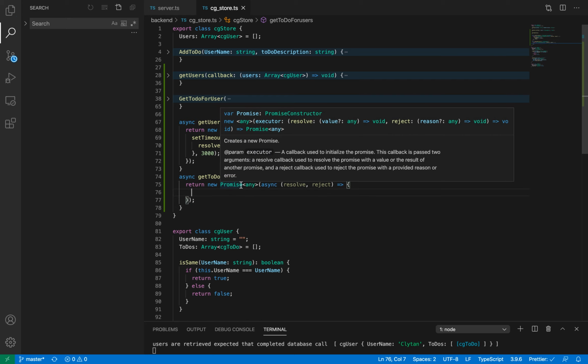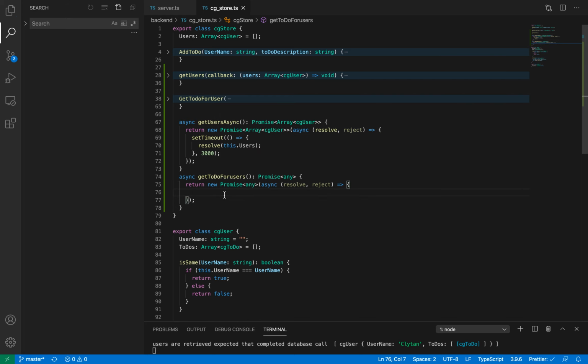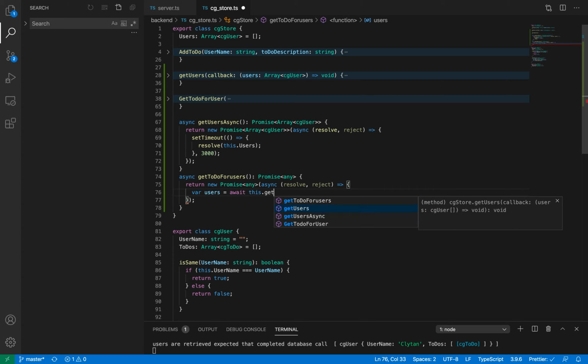This is the same code. Now inside of this I am going to get the users from this function. It is very simple: variable users is equal to await this.getUsersAsync, and call this function. That's it. Now what will happen